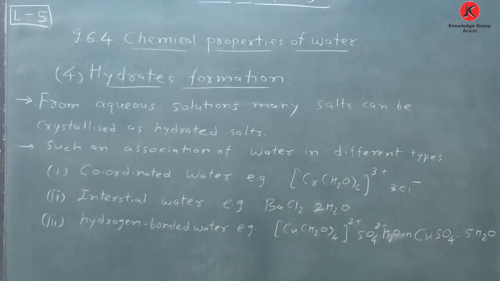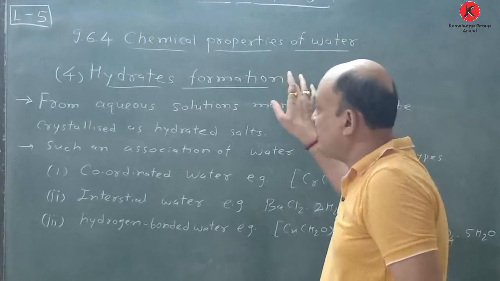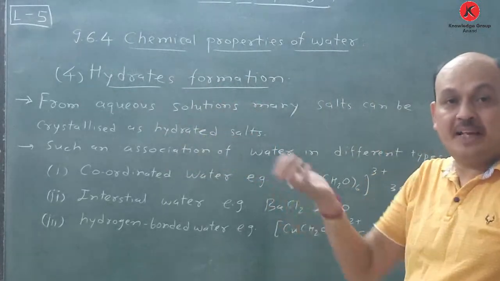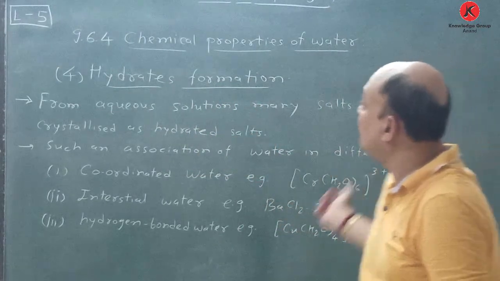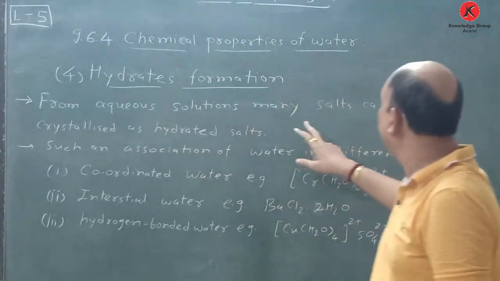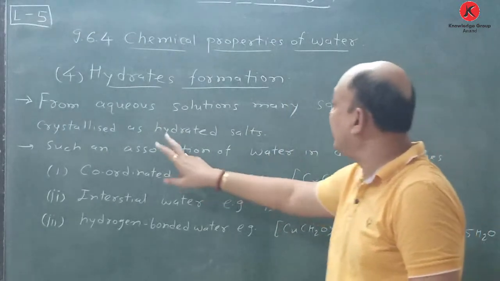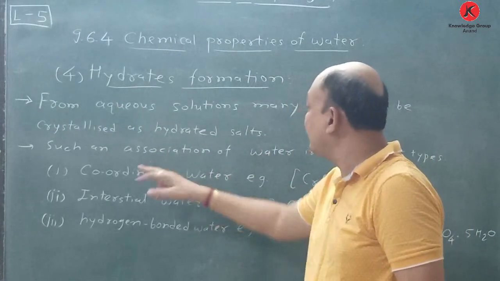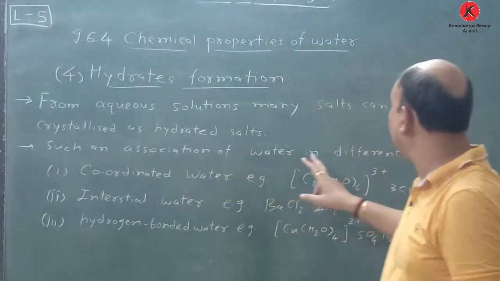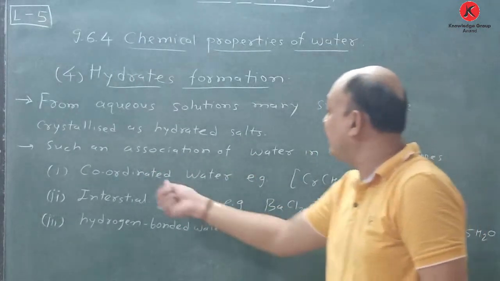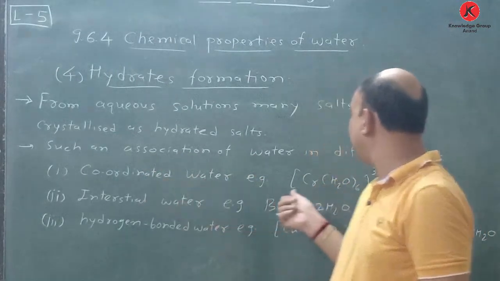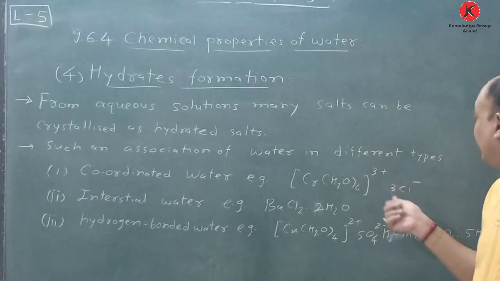Now the last topic, regarding hydrate formation. They also form hydrates, like 7H2O, that way. So from aqueous solutions, many salts can be crystallized as hydrated salts, with association of water in different types. Coordinated water, that is [Cr(H2O)6]3+ 3Cl minus.